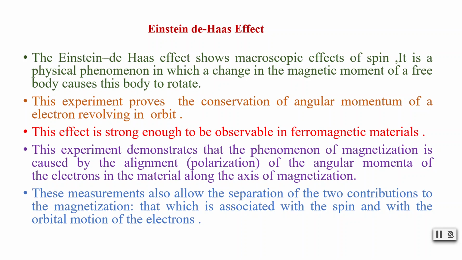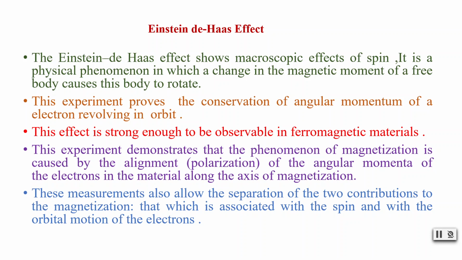This experiment proves the conservation of angular momentum of an electron revolving in an orbit. The effect is strong enough to be observable in ferromagnetic materials only, because such a level of magnetization is achieved in ferromagnetic materials, like iron.